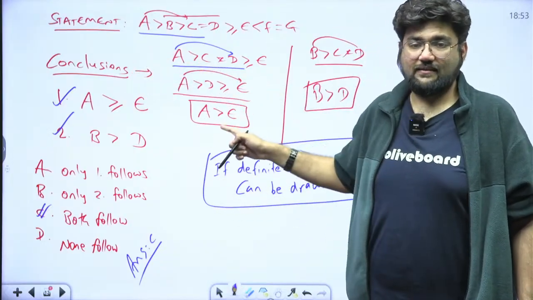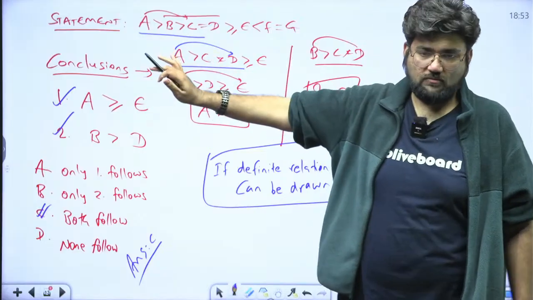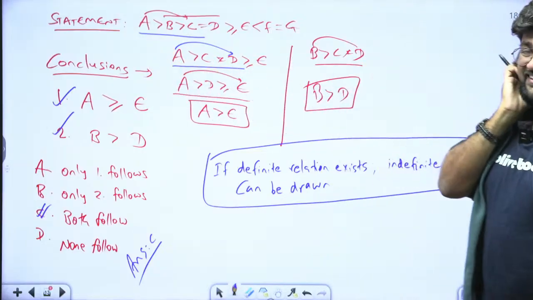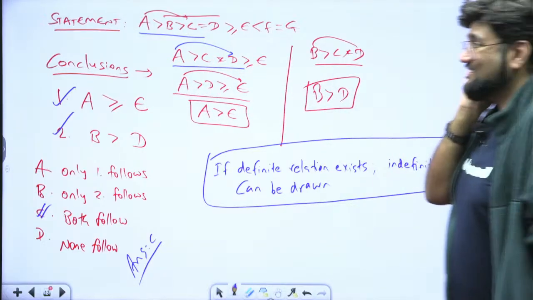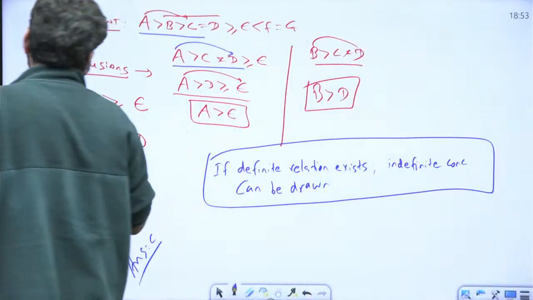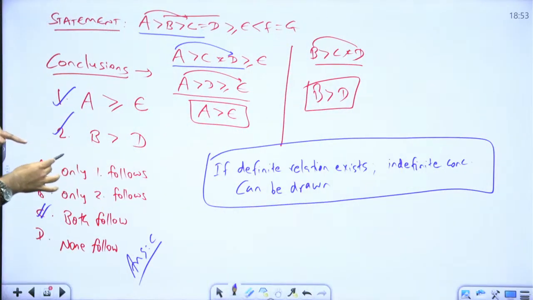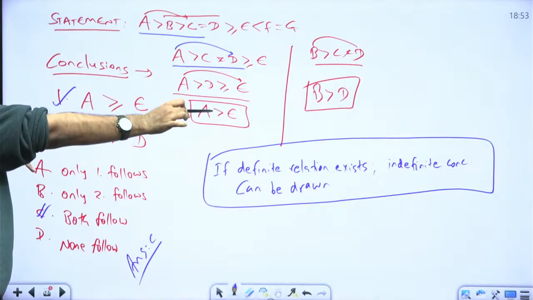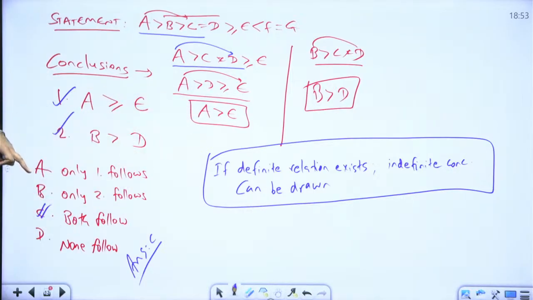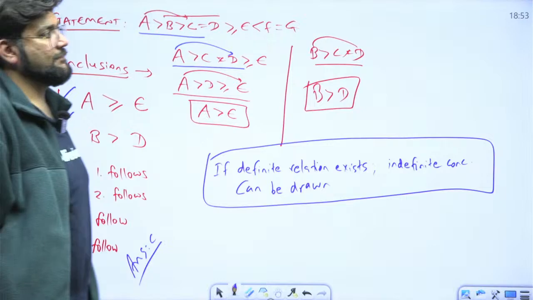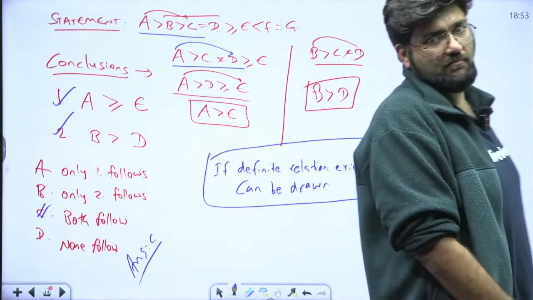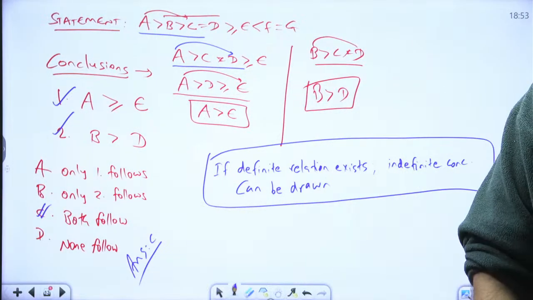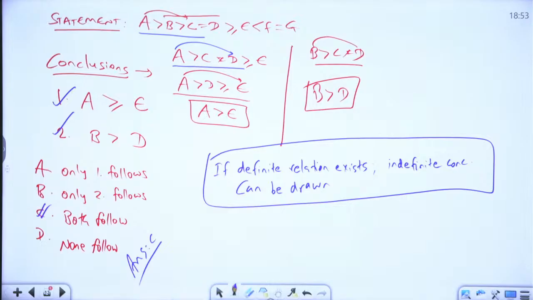I can't say A is greater than E, so A less than or equal to E is right. That is not possible. Now, some of you will ask me, what if I had A equal to E here? That will not be right because that is technically definite, no? Only indefinite will be right when definite is true. But vice versa is not true. Did you understand this, everybody? This is the game. This is the actual logic, which is the most important but very simple.